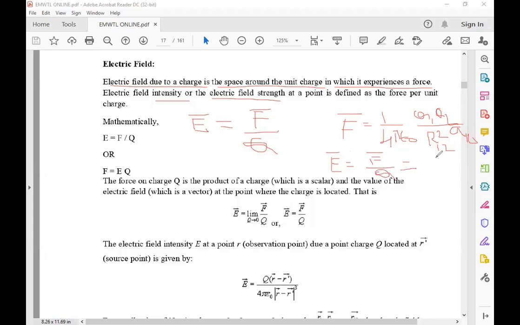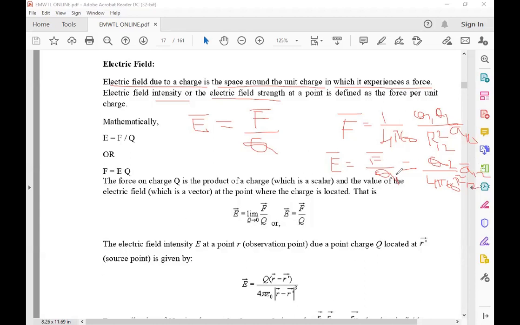Force per charge, now it becomes Q by, or I take Q1 here, Q2 here, over 4 pi epsilon naught R square into A bar, the base vector. Always there is a base vector A12 bar, and the distance is also from 1 to 2.